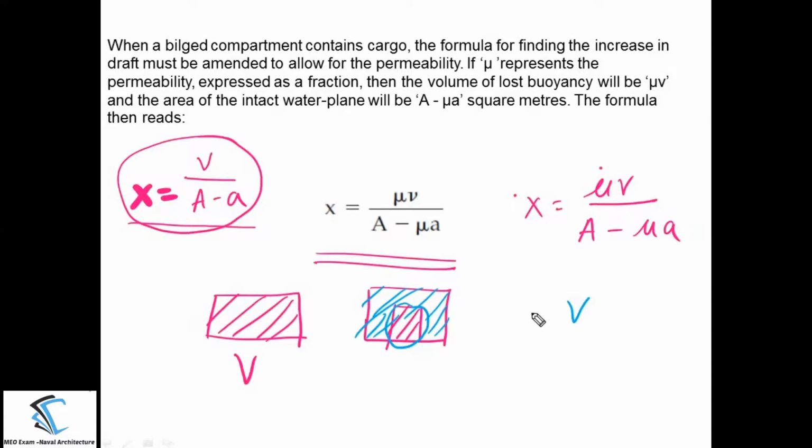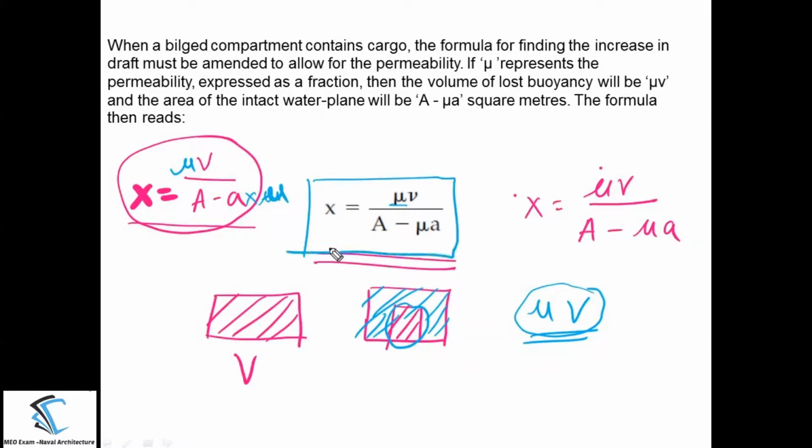So for that purpose we are going to multiply with the permeability. So μV, this much amount of the volume, is going to be lost now. So you are going to multiply μ with this value, that is μV, and as well as the damaged waterplane area, for that also you are multiplying with μ. So like this you will get the new formula for calculating the increment in the draft because of bilging